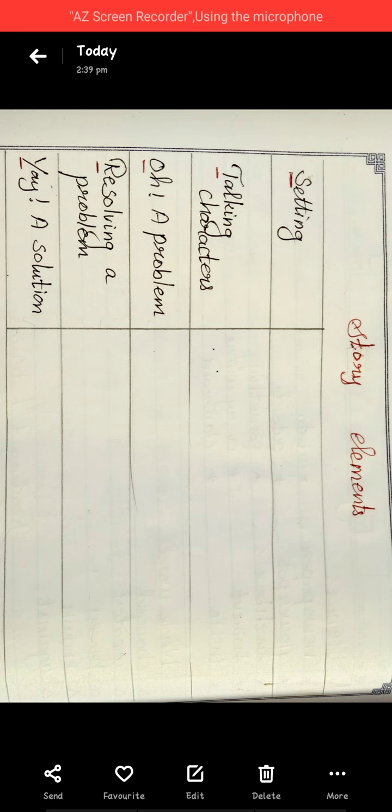Yesterday I told you to think of your own story and write the five elements. Then only in the exam time you can write it. Is it clear, children, about these story elements? Good.